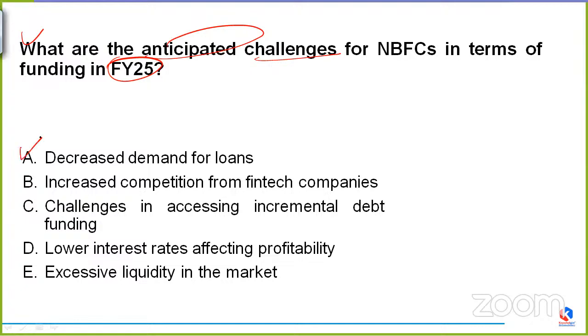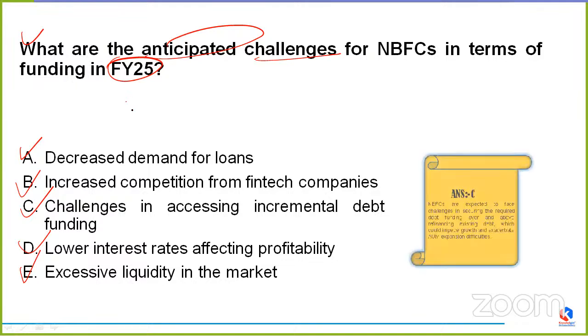Whether it is decreased demand for loans, increased competition from fintech companies, challenges in accessing incremental debt funding, option D, that is lower interest rates affecting profitability, or option E, that is excessive liquidity in the market. What should it be? What should be the anticipated challenges for NBFCs in terms of funding in FY25? Anyone?